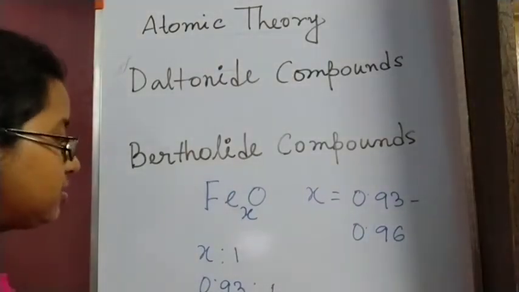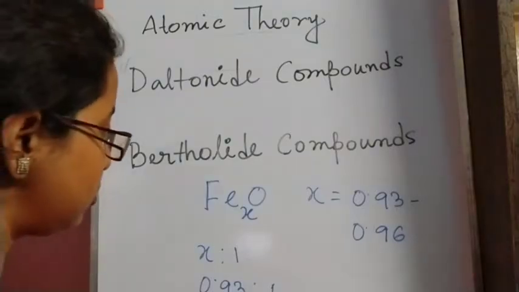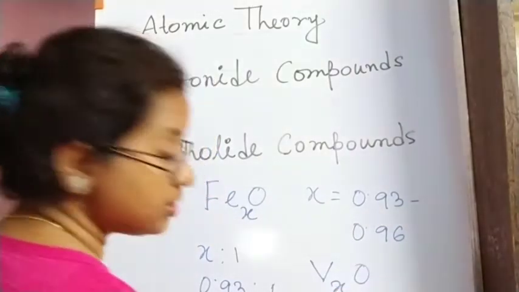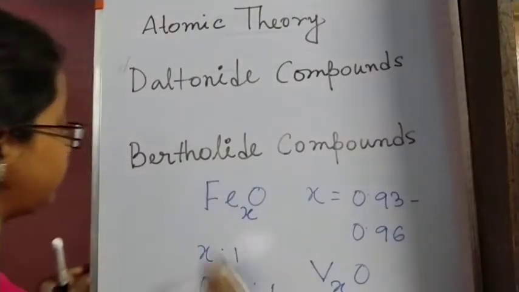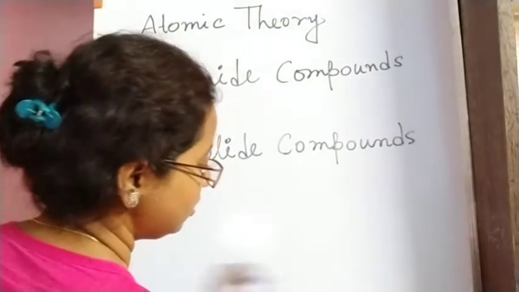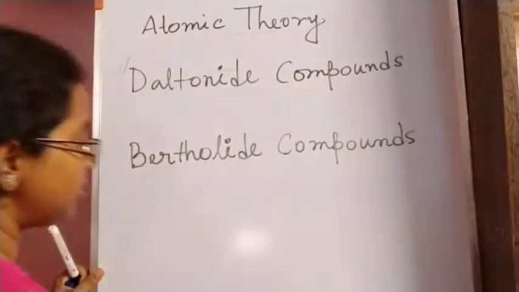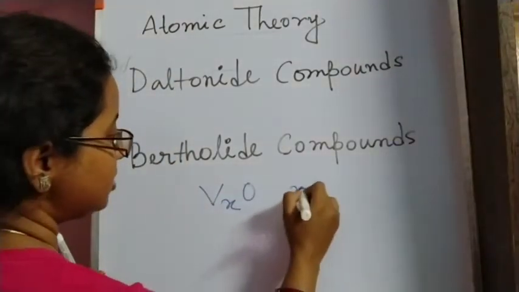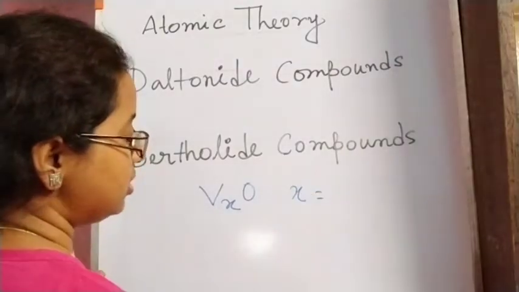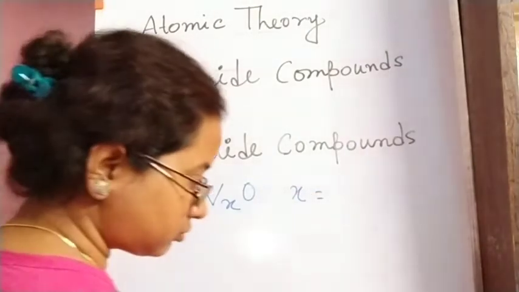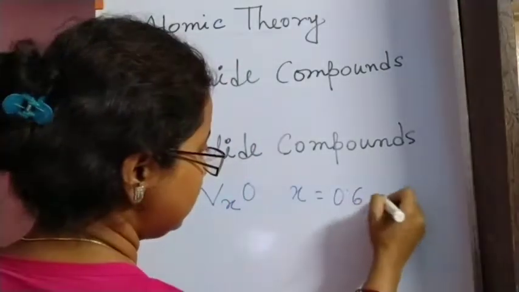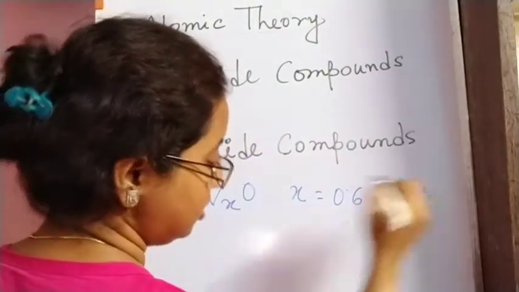Like this we have vanadium compounds also, vanadium oxide, VXO, where this X varies from 0.6 to 1.3.